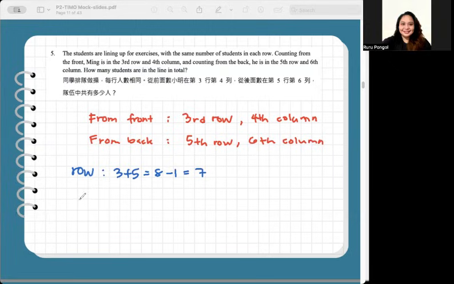The same thing to get the number of columns. She's in the fourth column and she's in the sixth column. That's 10. We subtract 1 because that same column, that same position, is owned by just one person, Ming. So, 9 columns. Since it's like a classroom setup, the students are lining up for exercises and arranged in columns and rows.